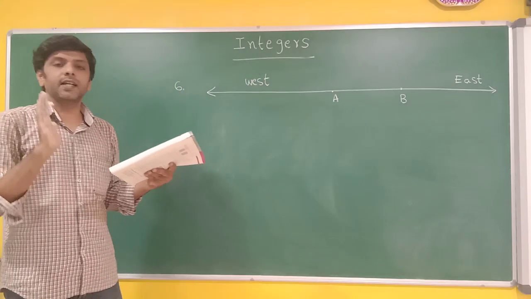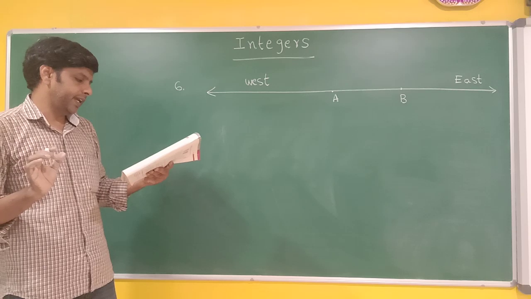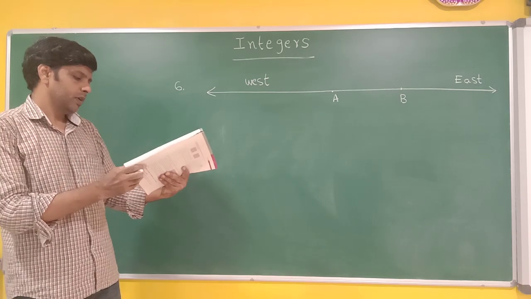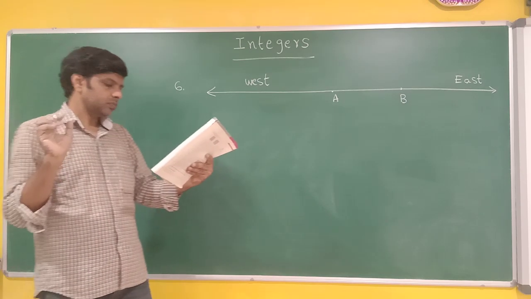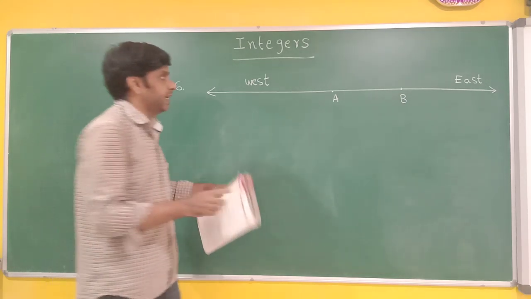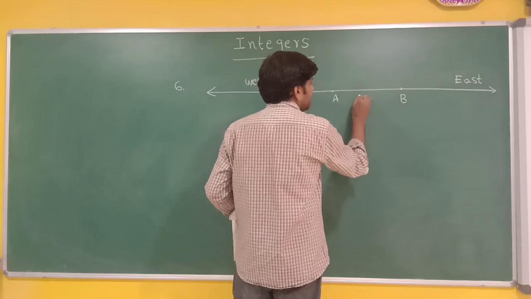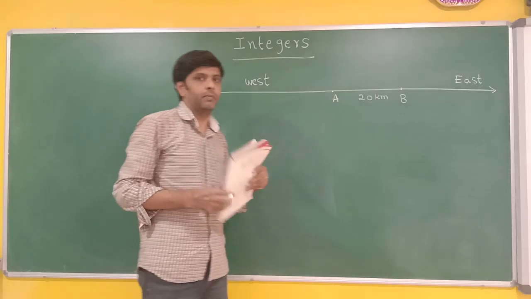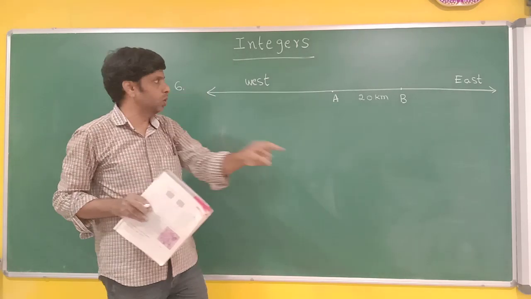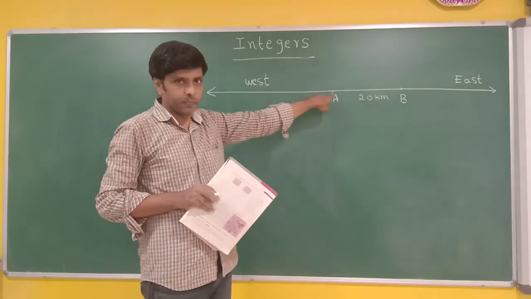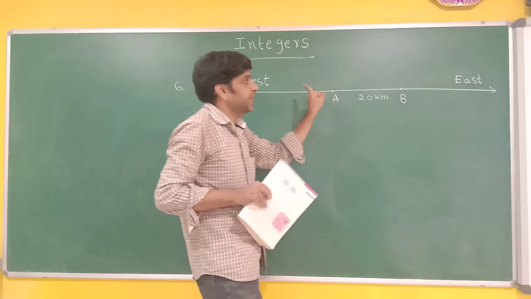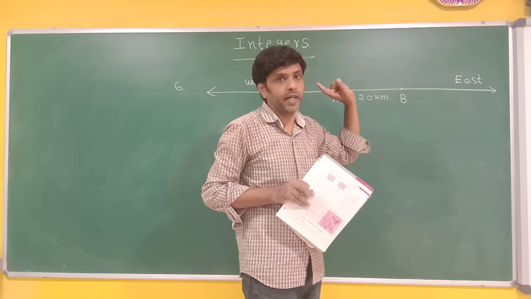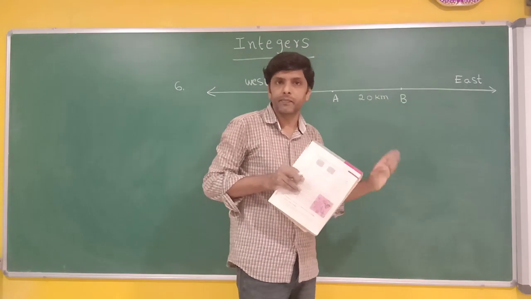Now, what is that girl Rita doing? The girl Rita traveled from A to B, 20 kilometers. They have given the distance between A and B. This distance is 20 kilometers. So, what did that girl Rita do? She was standing at this point. From this point, she traveled towards east. How much distance? 20 kilometers. And she reached point B.